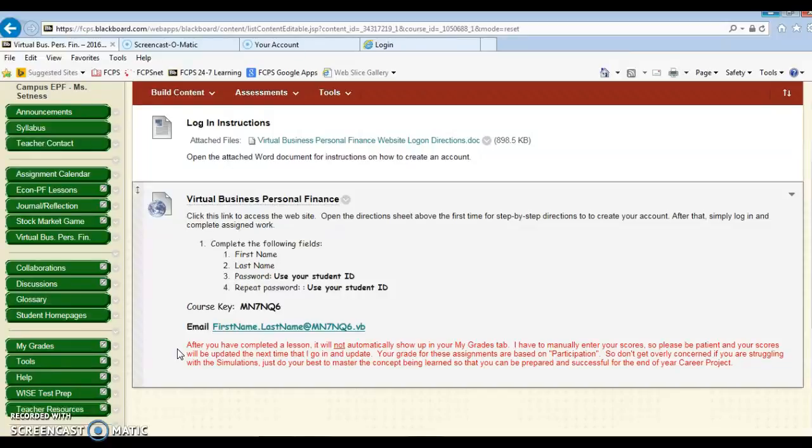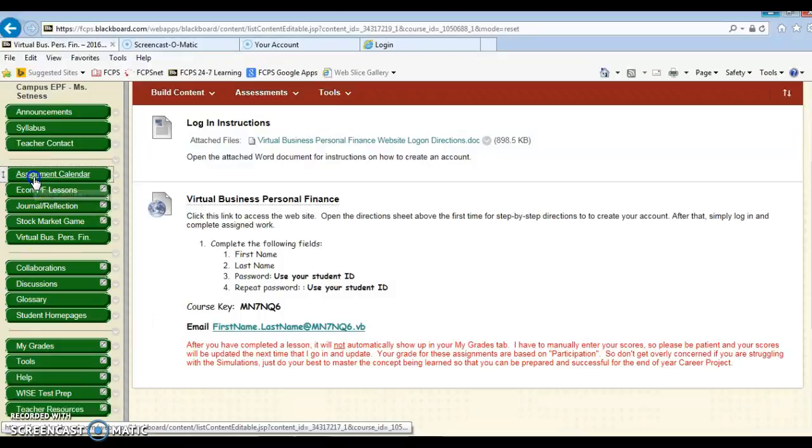That is something where I have to manually go in, look to see when you've completed it, and hand enter it into the My Grades tab. So even though you have finished it and you may not see it appearing as receiving points in Blackboard as of yet, just realize that I will update that the next time I go in. It's usually every couple days. If after a few days it doesn't appear, then send me an email, but it won't automatically show those points. So just be patient, and I'll try to keep up with that piece as best I can.